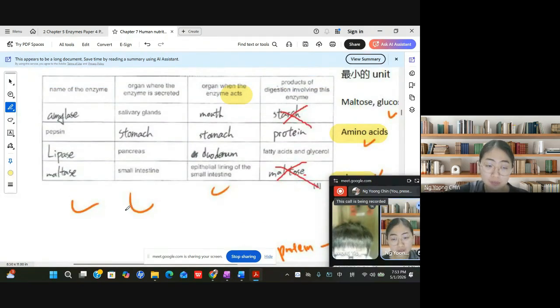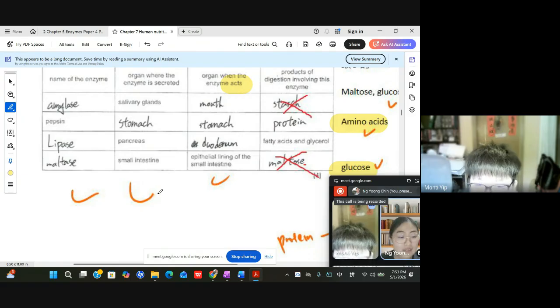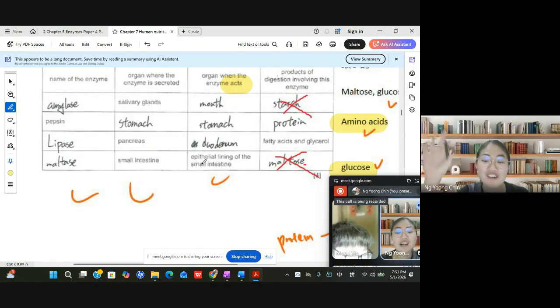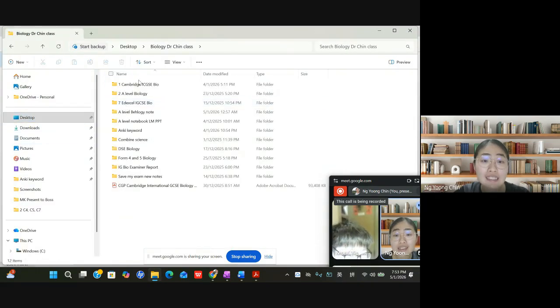So Monty, do you know how to answer this kind of question? Yes, but I think it's still kind of hard to match each enzyme with each substance. So that's why you need to memorize the enzymes very well. You need to memorize it. Okay, it's okay, because I understand now.